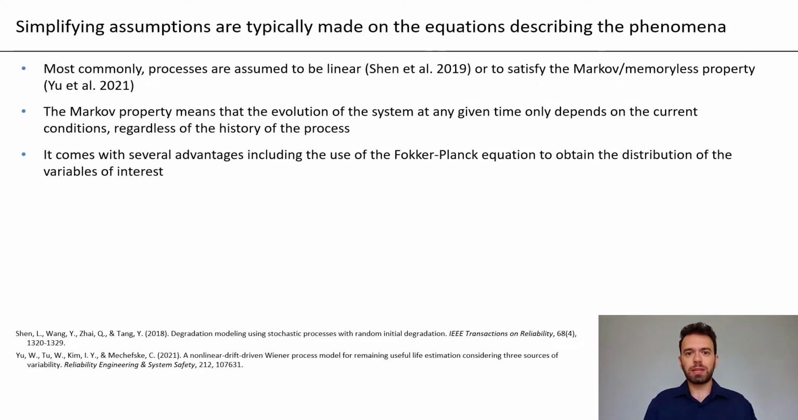Simplifying assumptions are typically made on the equations that describe these phenomena. Most commonly, these processes are assumed to be linear or to satisfy the Markov memoryless property, by which we mean that the evolution of the system at any given time only depends on the current condition regardless of the entire history of the process up to that point. And this type of assumption comes with several advantages, including the use of the Fokker-Planck equation to obtain the distribution of the variables of interest. We will go into more detail about the Fokker-Planck equation in a second.